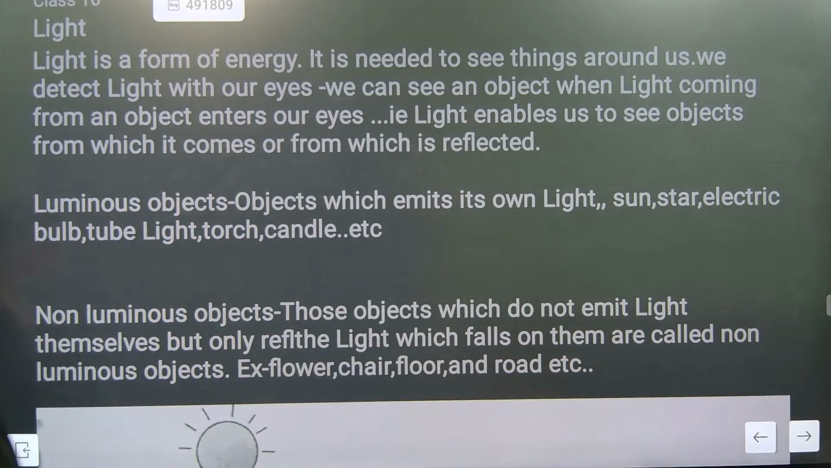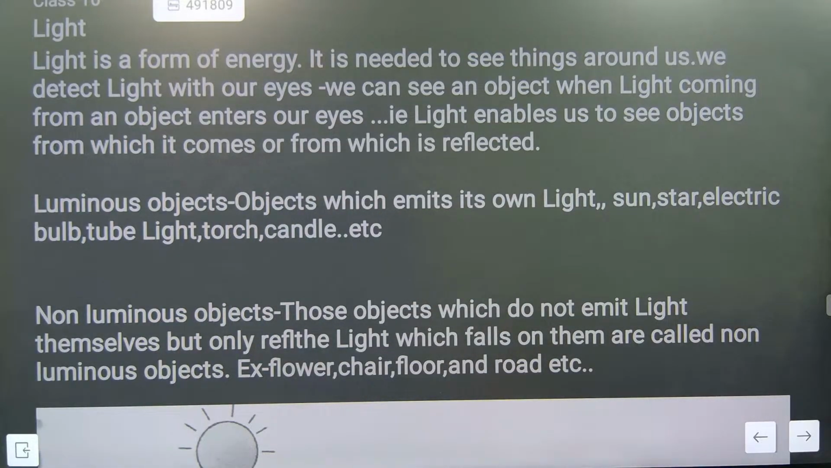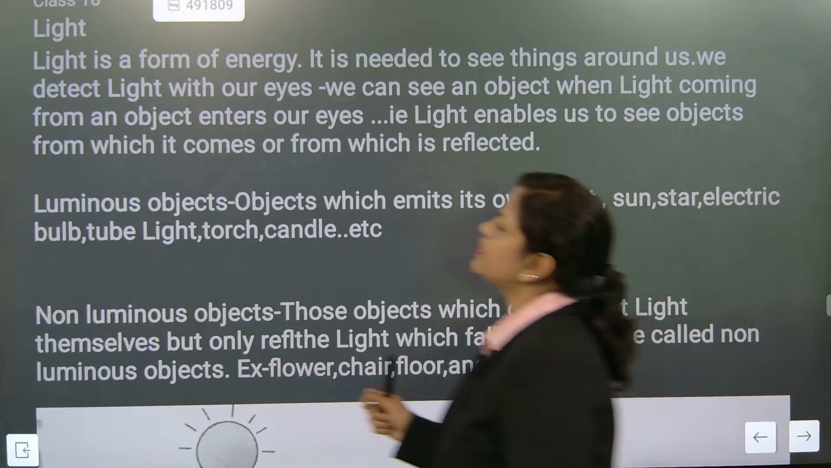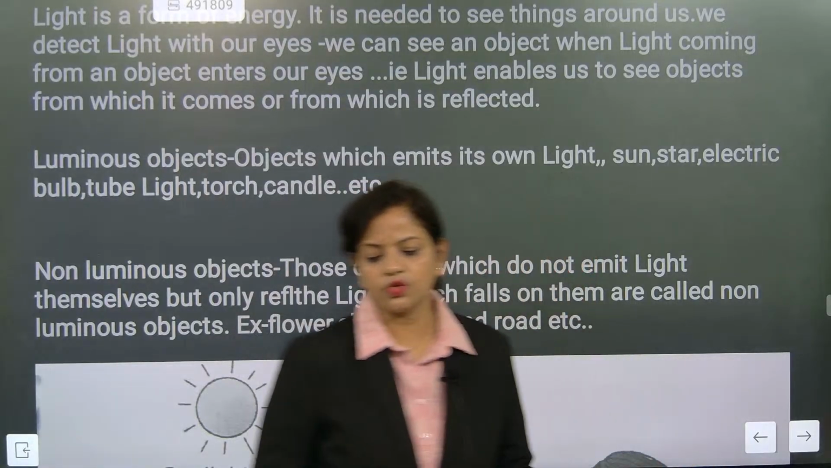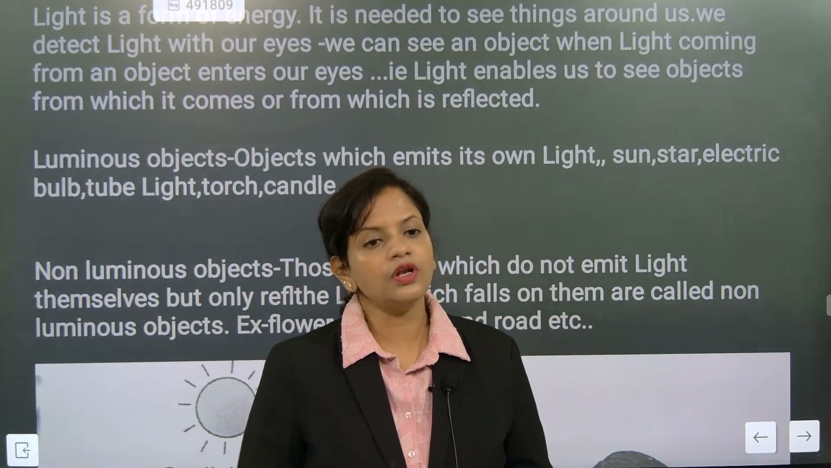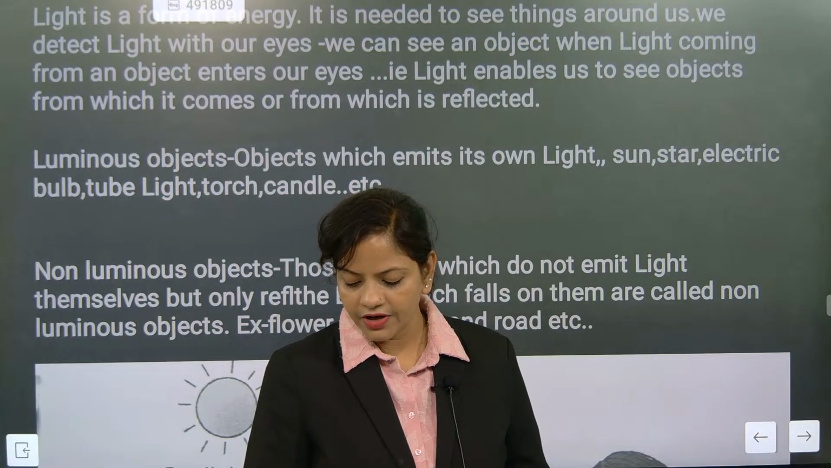Pay attention here. If somebody will be asking you about luminous, non-luminous, what is light? Light is the sensation. Light is something which gives us the sensation of vision. So light enables us to see the object from which it comes, and the most important thing is the source which is reflecting light, that only will be able to give us the sensation of vision. I hope you have understood this part.